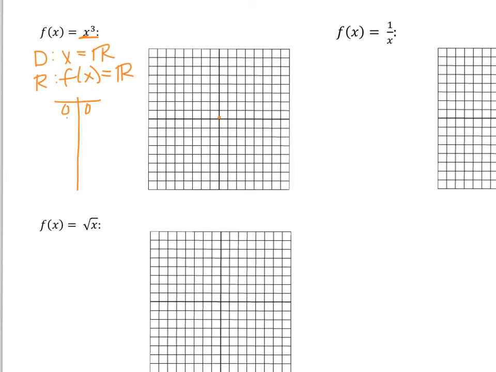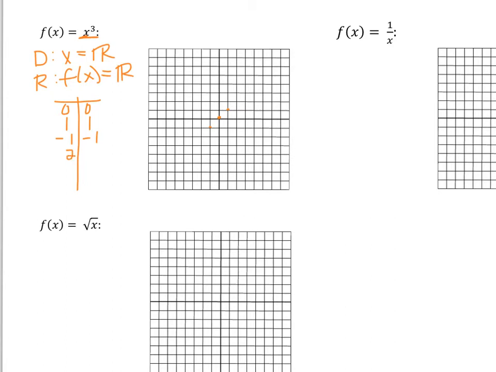If we plug in 1, 1 cubed is also 1. So it starts off very much like the other 2. But if we plug in -1 and cube it, we don't get positive 1. So here's the change. -1 cubed actually goes right back to -1. So it almost looks like it's going to be a linear function from left to right. But watch what happens if we plug in 2.